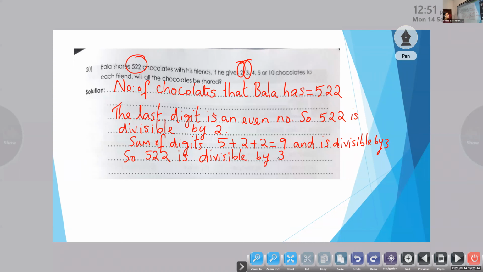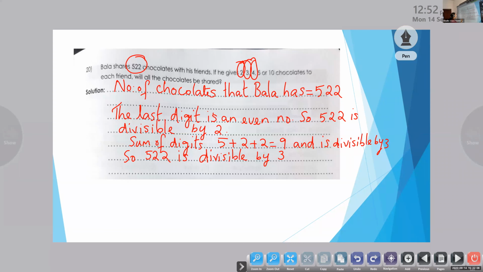Divisible by 3. Okay. And what about Chinmay? Divisibility rule for 4? The last two digits should be divisible by 4. And you told me, is it divisible by 4? No, because the last two digits are not. Okay, so the last two digits are not divisible by 4.